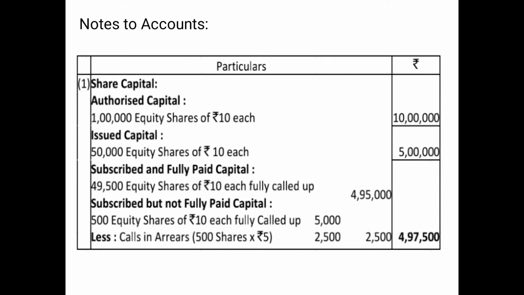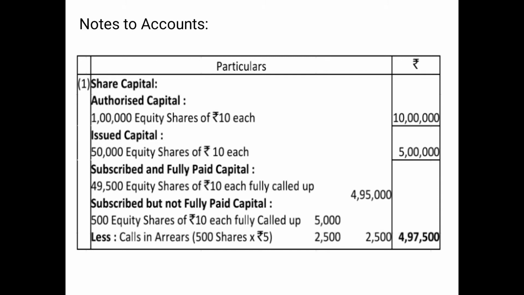Since in the notes to accounts we have to show them separately, first we'll write subscribed and fully paid capital, that is 49,500 equity shares, excluding the arrears ones, of 10 each, fully called up.